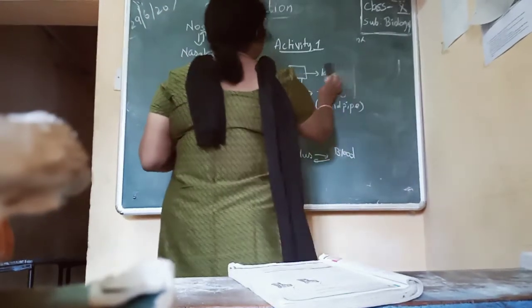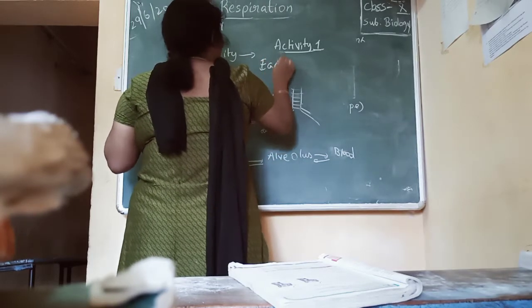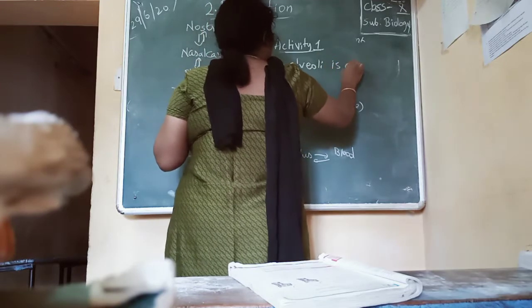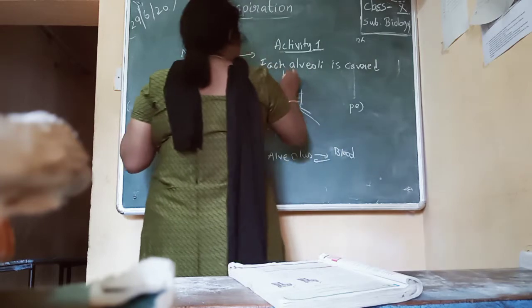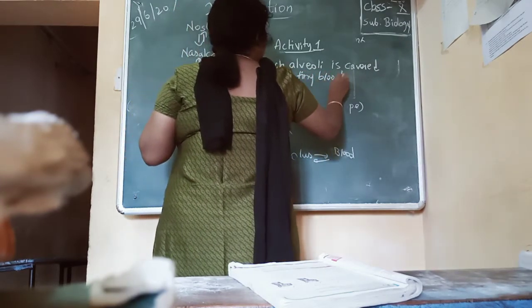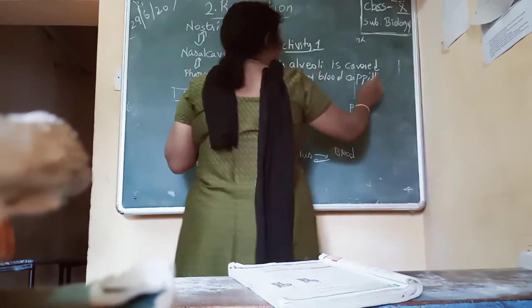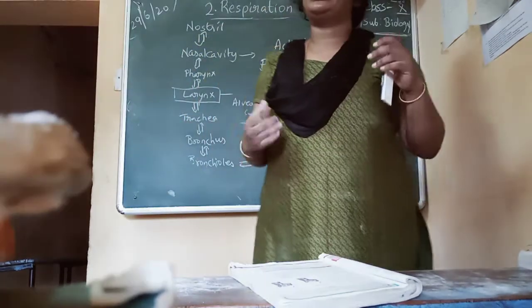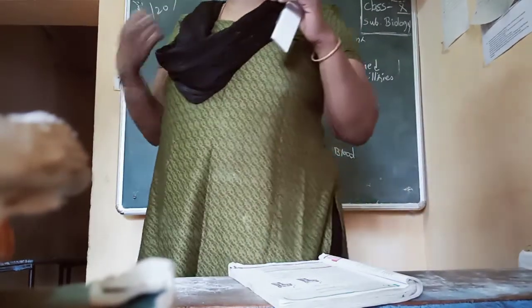You can write: each alveolus is covered by tiny blood capillaries. Why? For the exchange of gases between the blood and the alveoli.